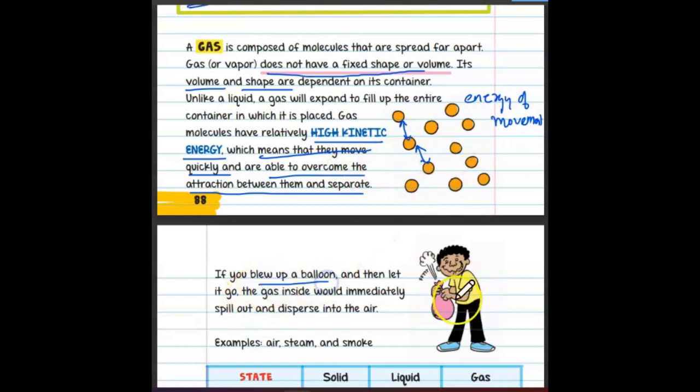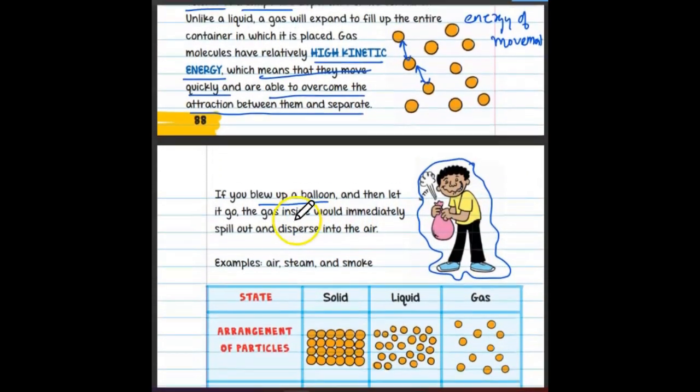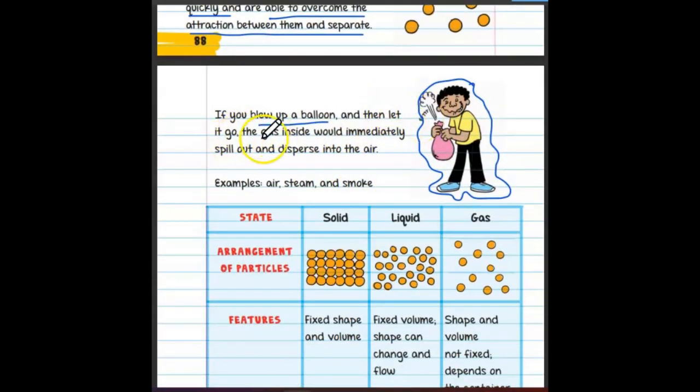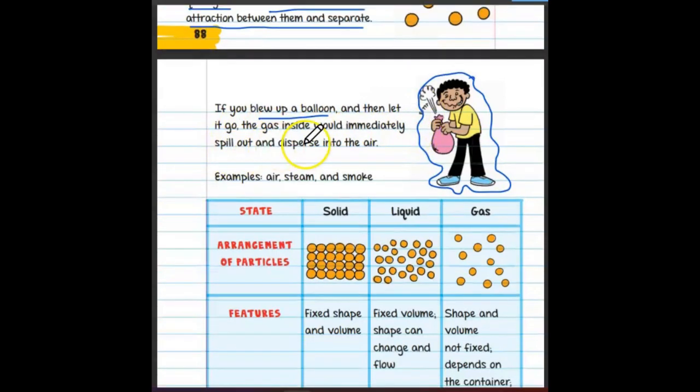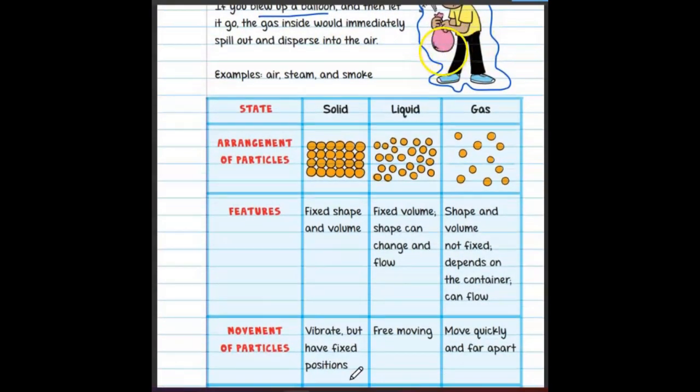Look how he is blowing up a balloon, right? If you blew up a balloon and then let it go, the gas inside would immediately spill out and disperse into the air. Without tying it, a balloon can't keep the air inside. So examples of gases you can see here: air, steam, and smoke.